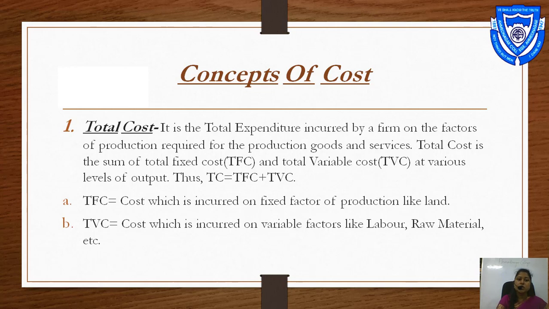TVC, that is cost which is incurred on variable factors like labor, raw material, etc. It means the portion of the overall expenses related to the production of goods and services. For example, sales commissions, direct labor cost, cost of raw materials used in production, utility cost, etc.